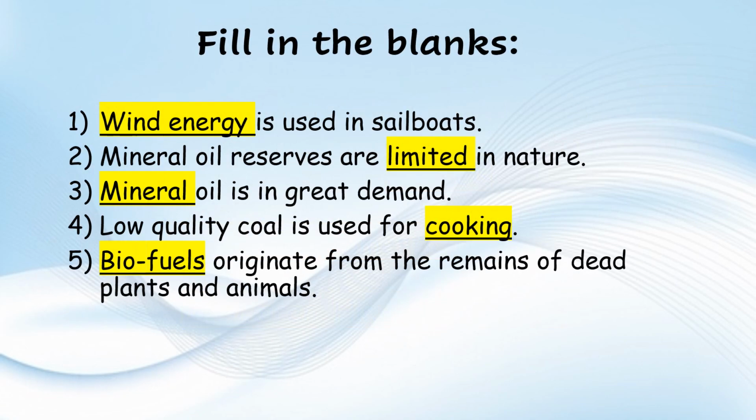Next, we have a set of fill in the blanks. 5 questions. So dash is used in sailboats, wind energy. Mineral oil reserves are dash in nature, limited. Dash oil is in great demand, mineral. Why only 5? Because most of the questions I have covered in the points to remember, so even from there you can get objective questions. There are even many more questions in the lesson, but that will go on with the question answers. Dash originate from the remains of dead plants and animals, biofuels. Low quality of coal is used for cooking, and so on.